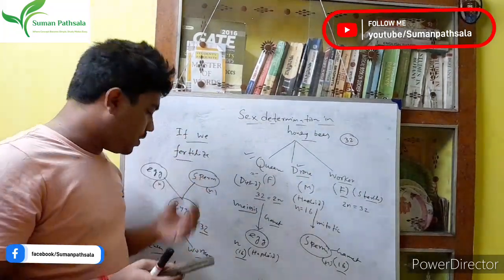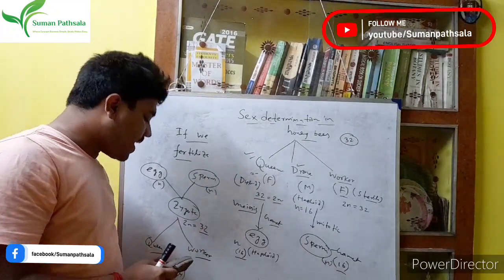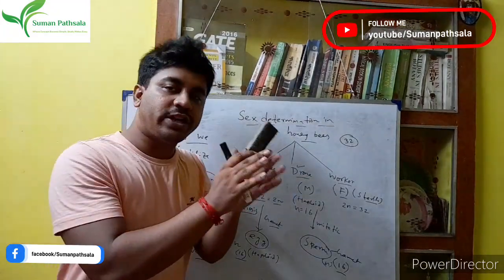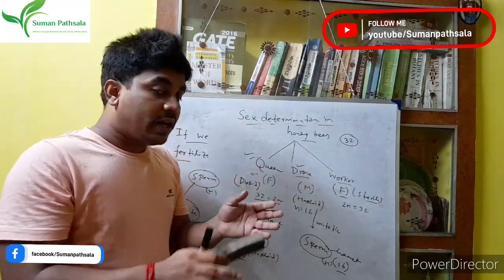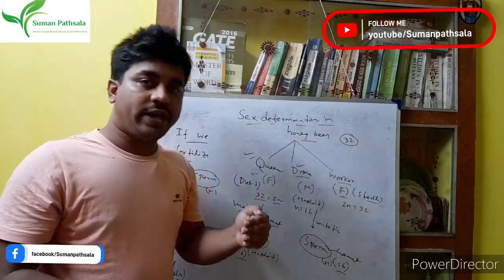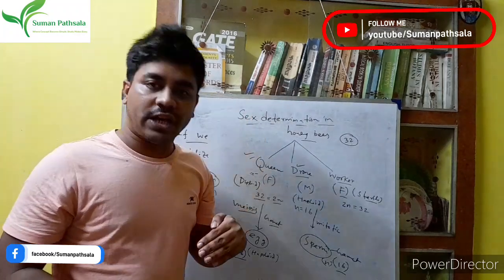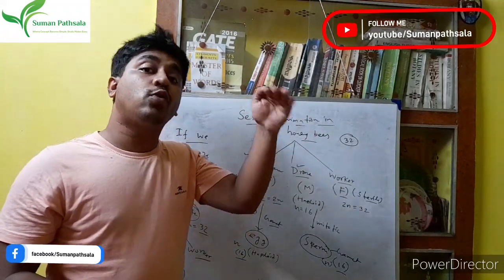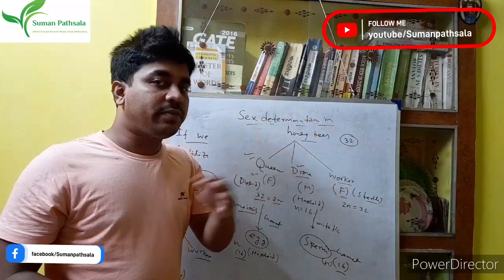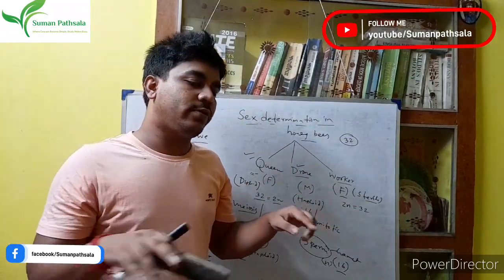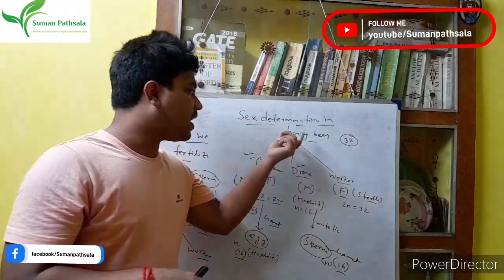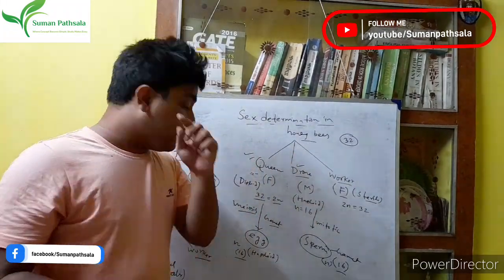Worker and queen are totally different from each other, physically different, but a new queen is formed when the old queen dies. If the old queen survives, that means a new queen is not formed. That is the actual rule of the hive. Clear?